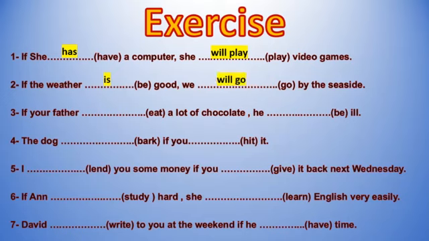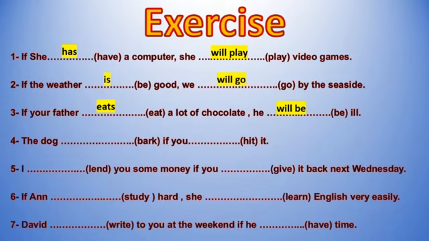Okay, you have if the weather is your condition. So it's your first sentence, it's in present simple. Now the consequence, it's your future tense. We will go by the seaside. Number 3. "If your father eat loves chocolate, he be ill." Now, if your father is the subject he, because you're talking about a man. Okay? Now, if your father eats a lot of chocolate, he will be ill.